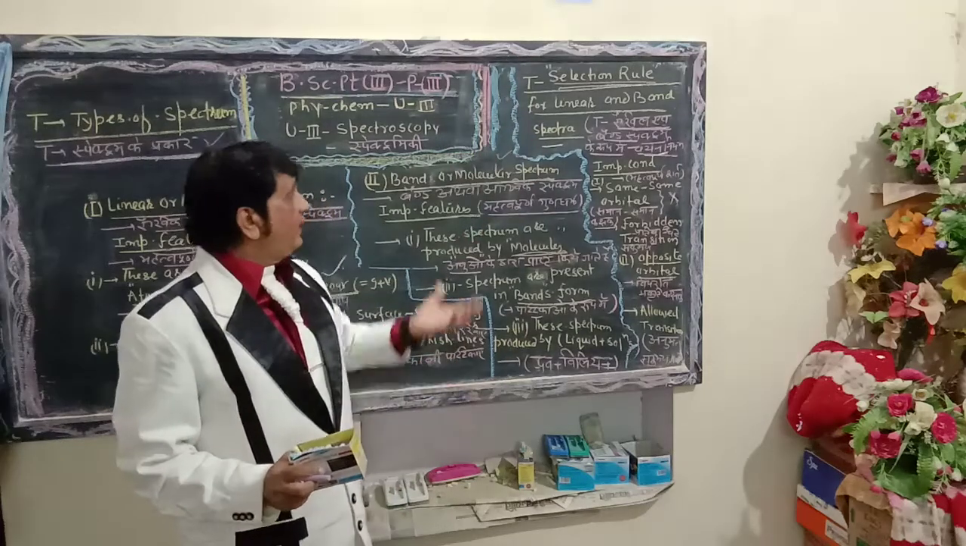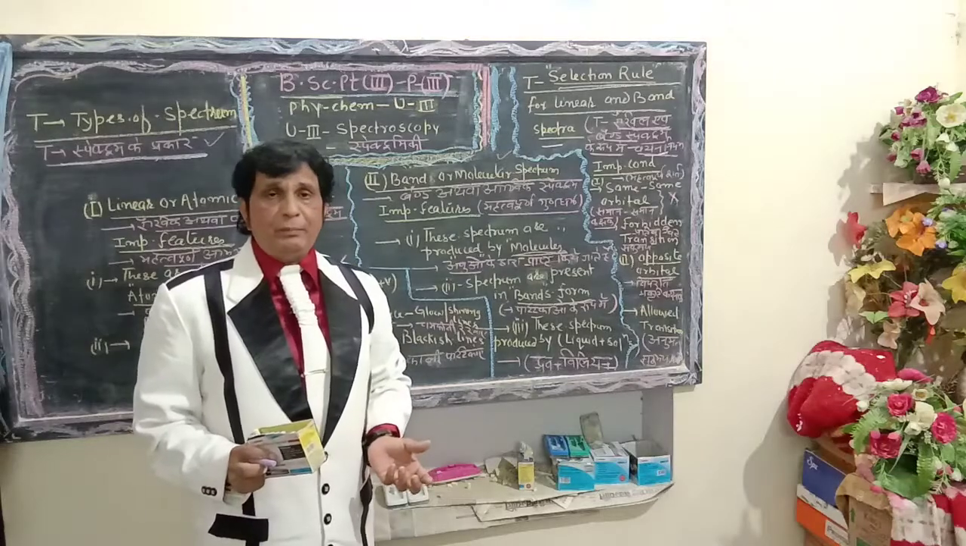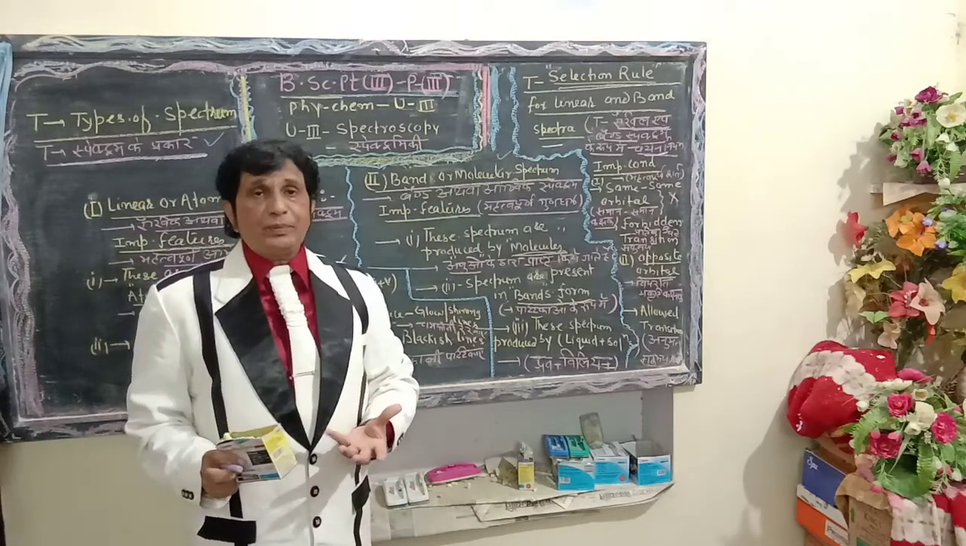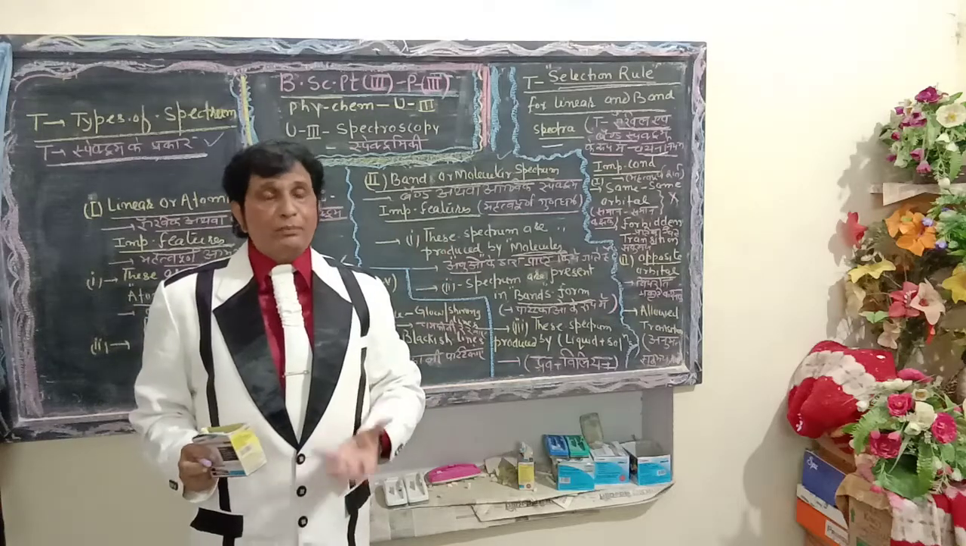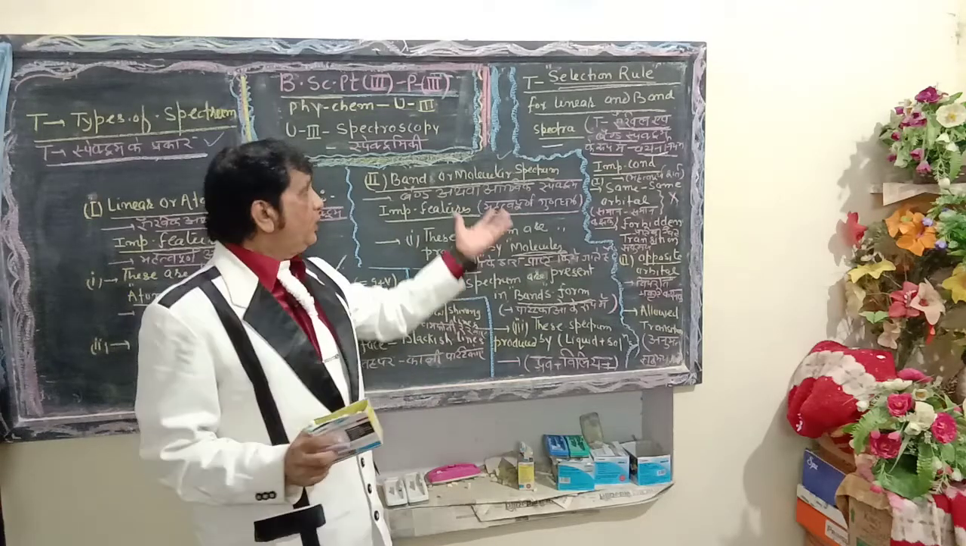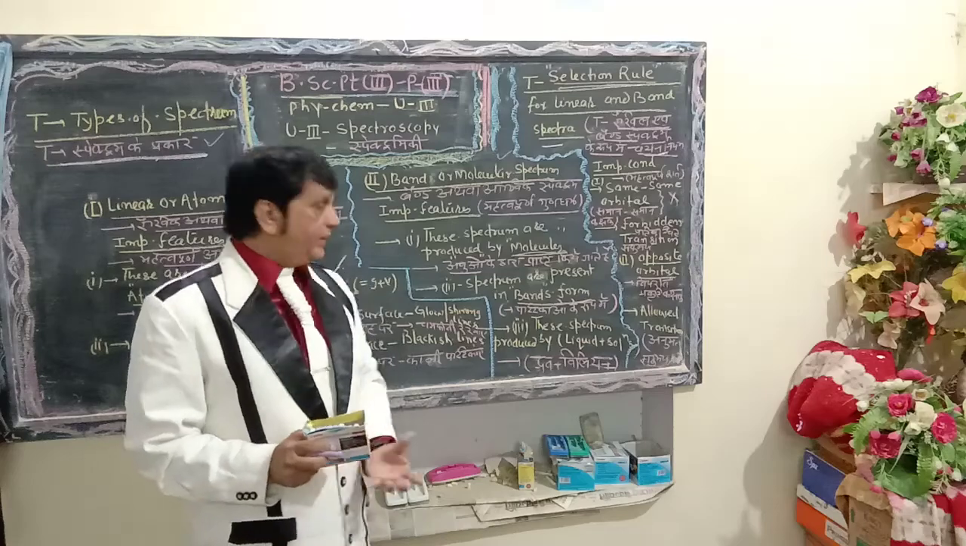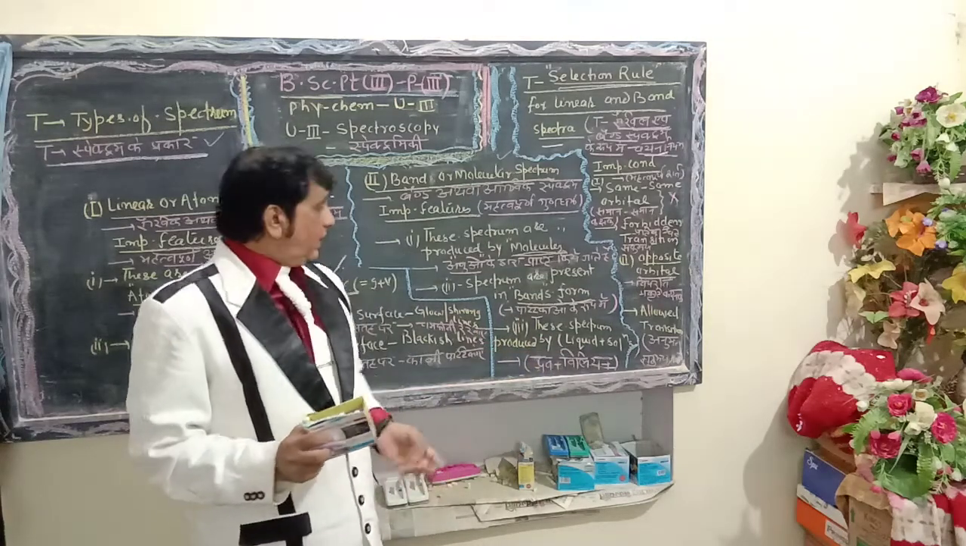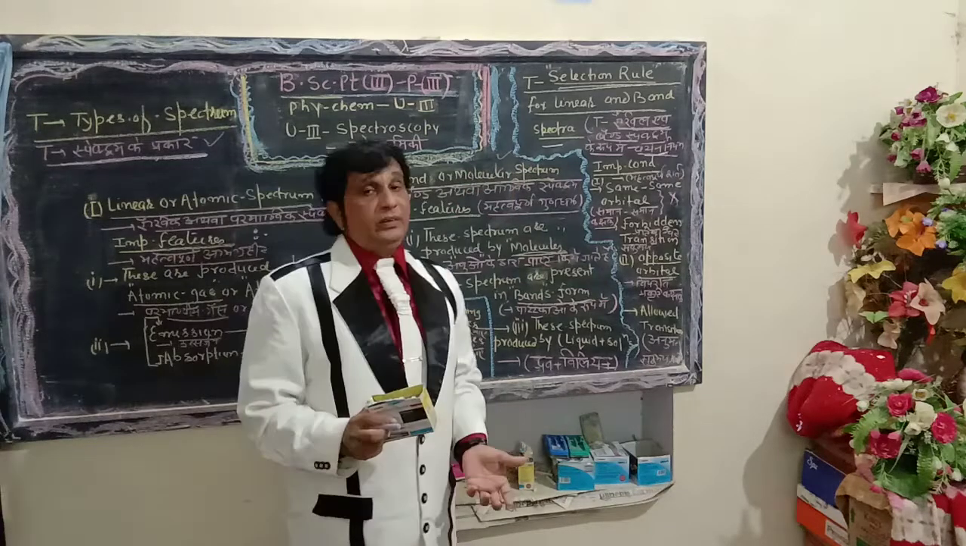In order to define a band or molecular spectrum, dear students, it is evident from the title that band spectra are produced by molecular species. Molecular species must be present here in the form of liquid and solution. Next one, that is of